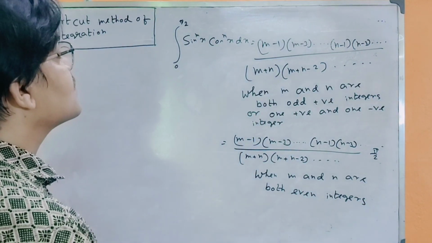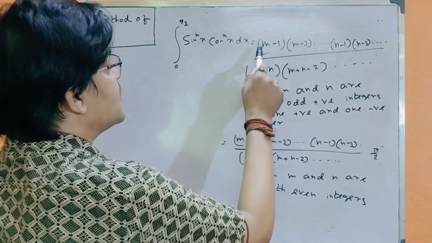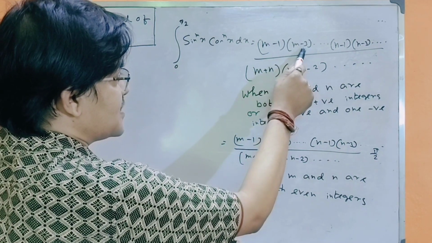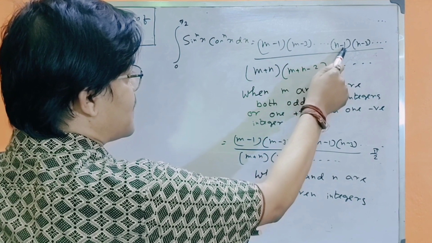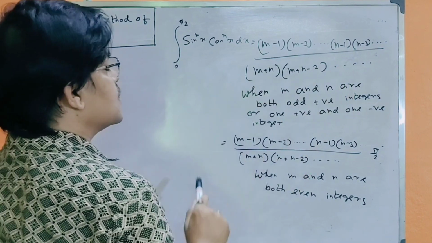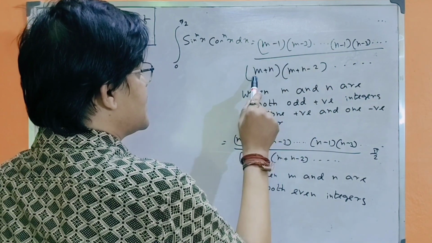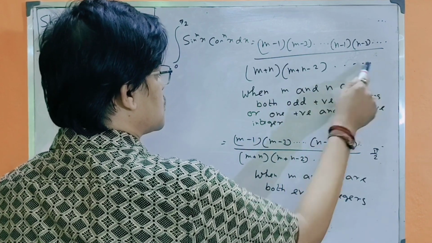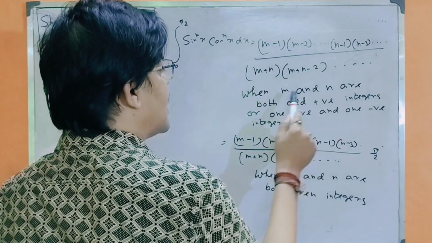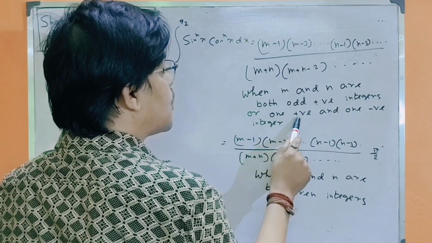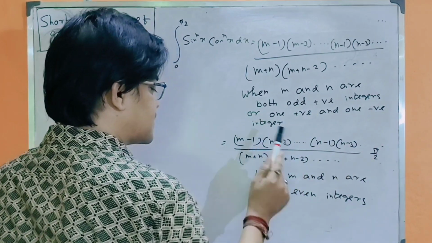Let us look again at the shortcut formula: (m − 1)(m − 3)..., (n − 1)(n − 3)..., divided by (m + n)(m + n − 2)..., when m and n are both odd positive integers or one positive and one negative integer.